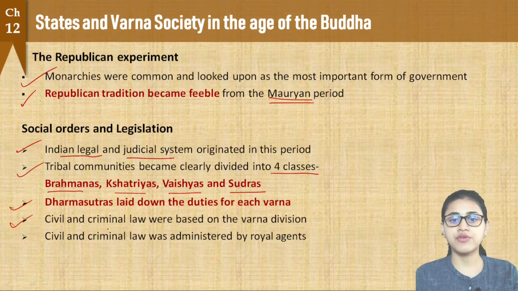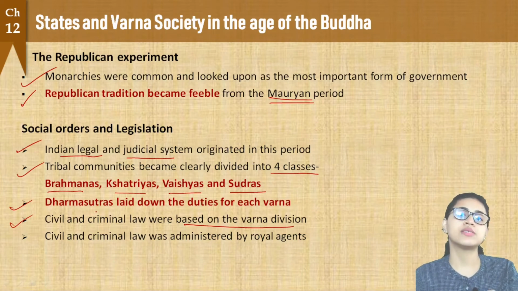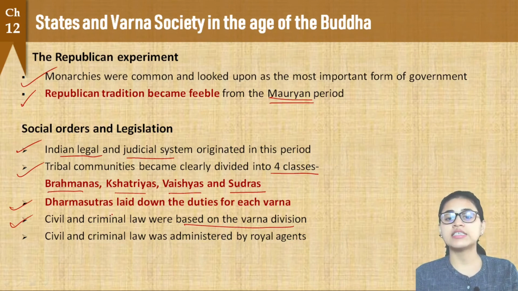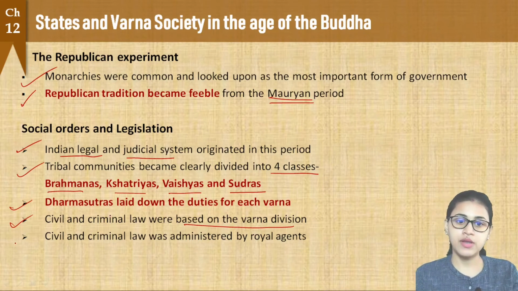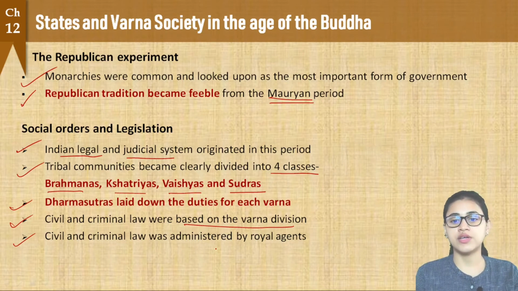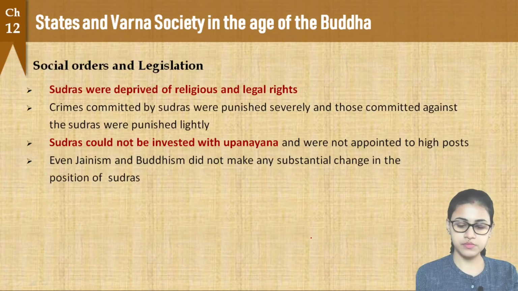And civil and criminal law were also based on the Varna system. So civil and criminal law was again not uniform, and it was based on the Varna system. It was believed that the higher the Varna, the purer it was. And the criminal laws and the civil laws were administered by royal agents. And the punishments were quite rough during that period.